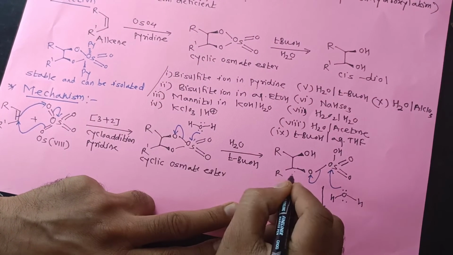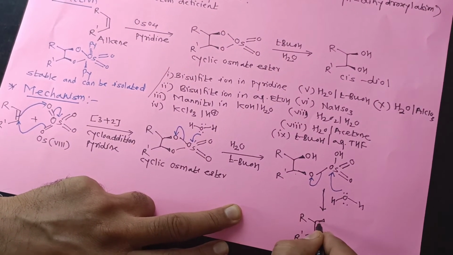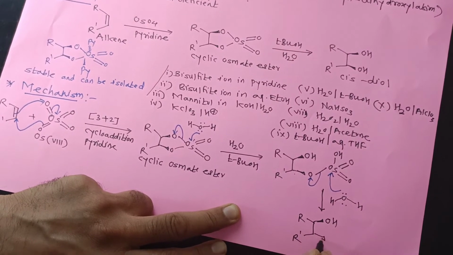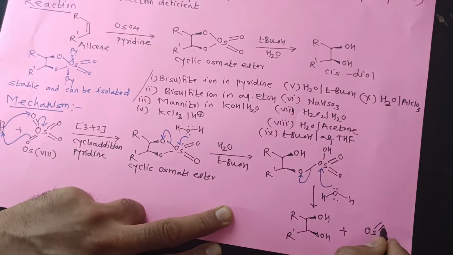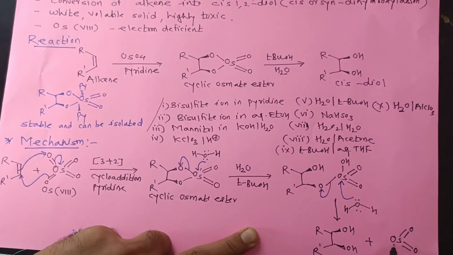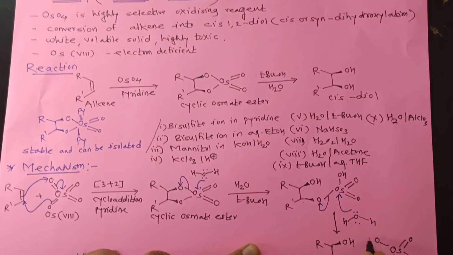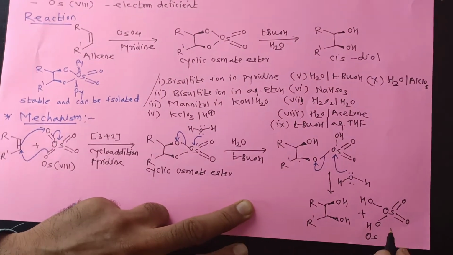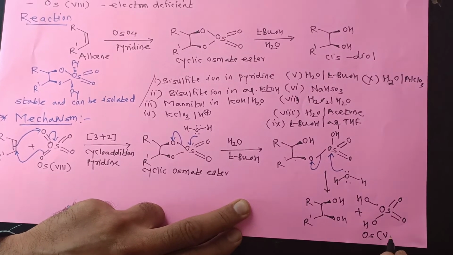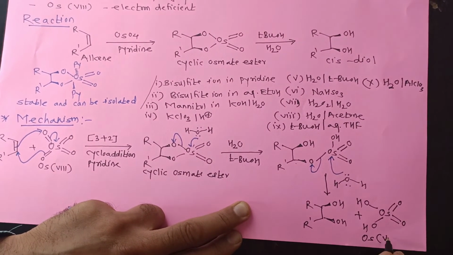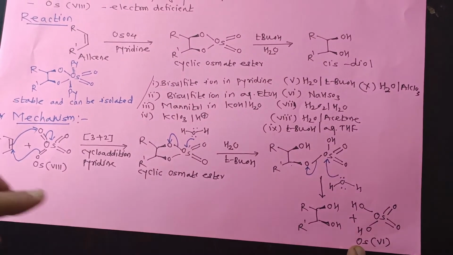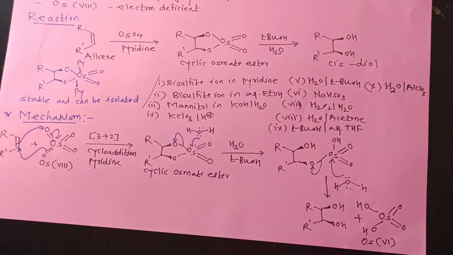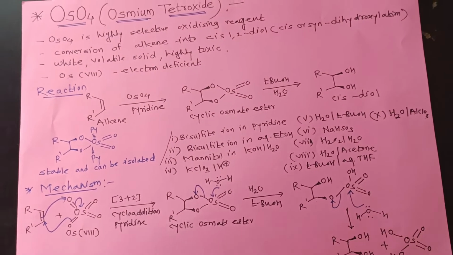Here we have R, OH and OH, plus OsO, double bond O, OH and OH. In this case, osmium is in the +6 oxidation state. Frequently OsO4